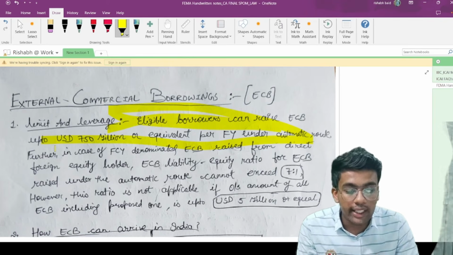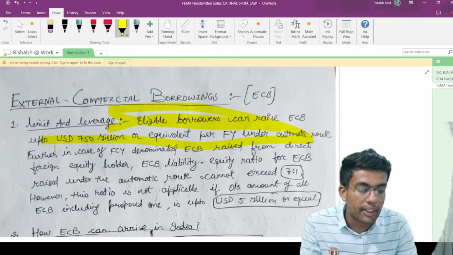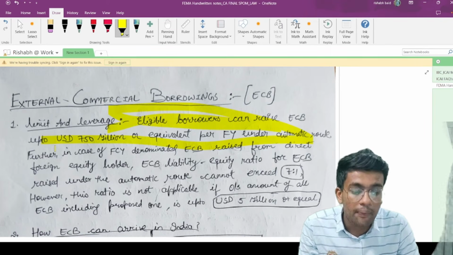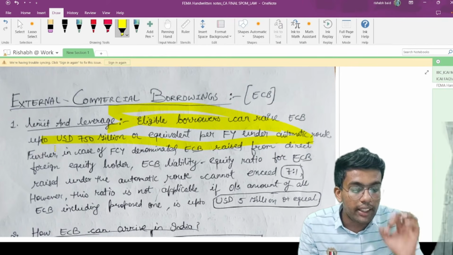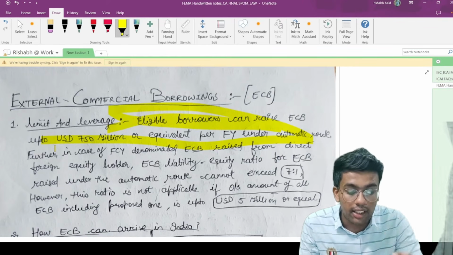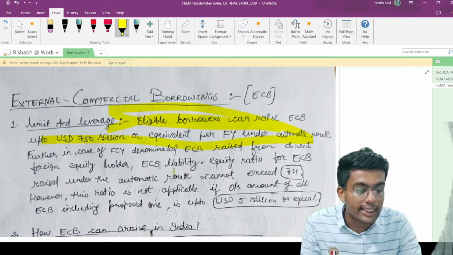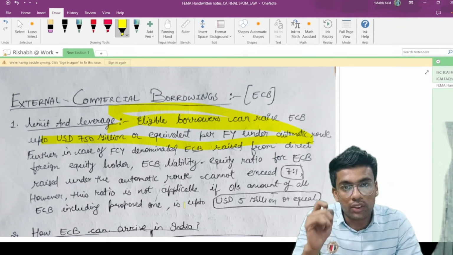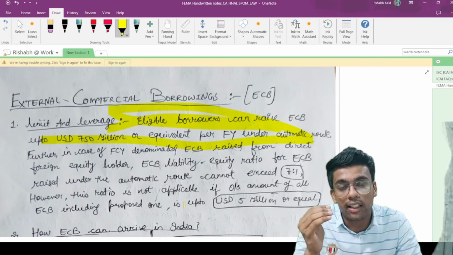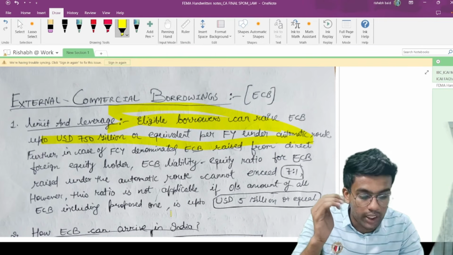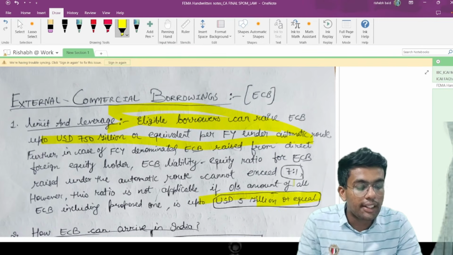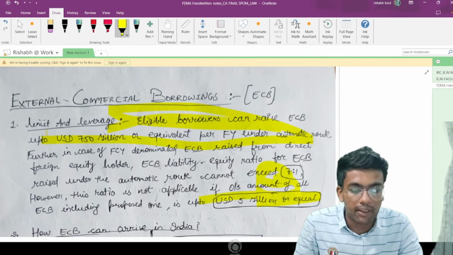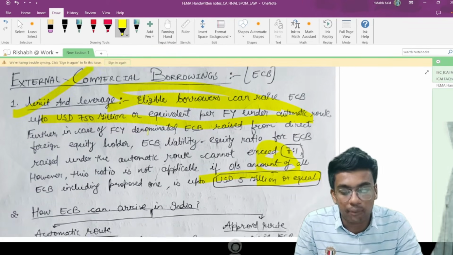Point number 2 is, further, in case of FCY denominated ECB raised from a direct foreign equity holder, the ECB equity liability ratio for ECB raised under the automatic route shall not exceed 7:1. However, this ratio is not applicable if the outstanding amount along with the amount that you are proposing to borrow from outside India is up to $5 million. Then the ratio of 7:1 is not applicable. Again, important limits from the exam point of view.